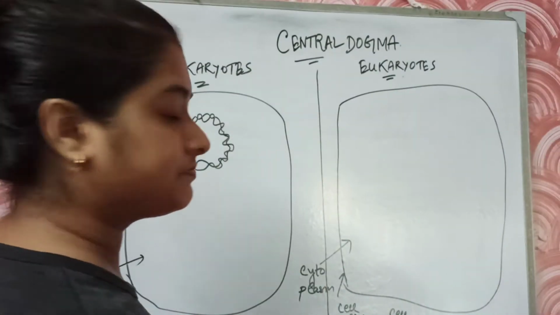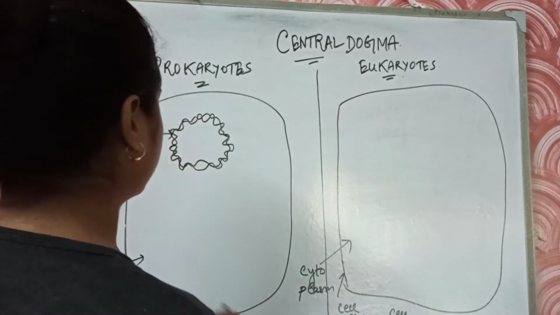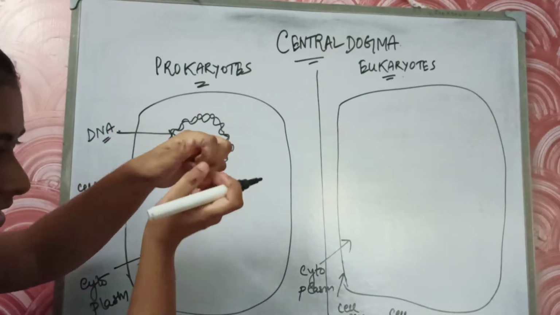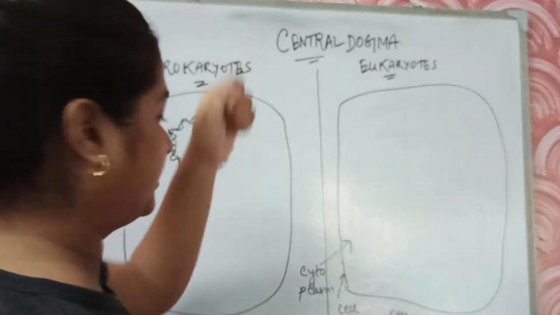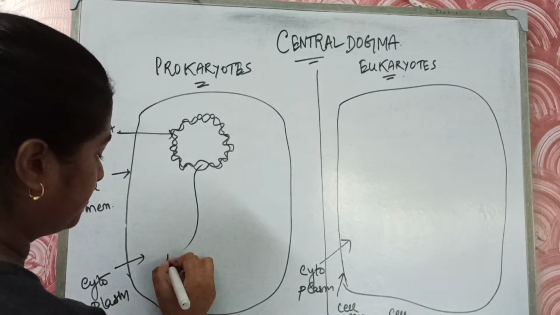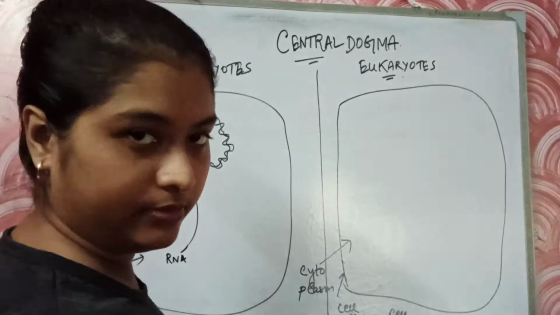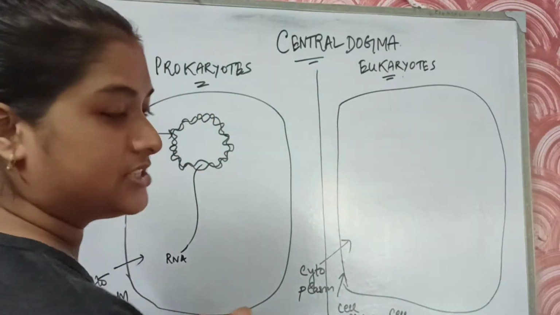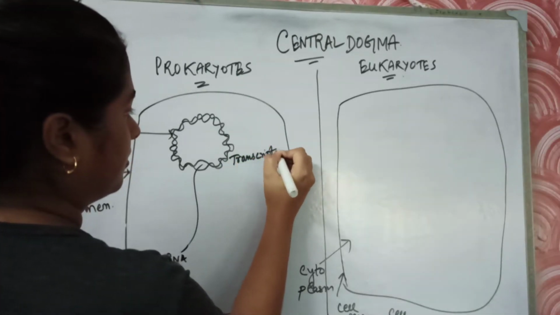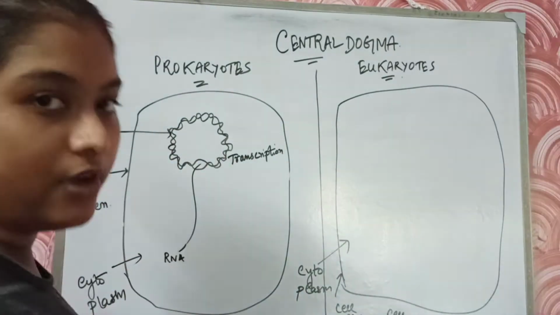Now from DNA we will make an RNA. That process is known as transcription. Here the DNA strands unwind. You can see that there is a gap. The strands have separated and they are forming an RNA. So this is the RNA which the DNA strand has formed by the process of transcription. This is the DNA, this is the cell cytoplasm, and an RNA is formed.